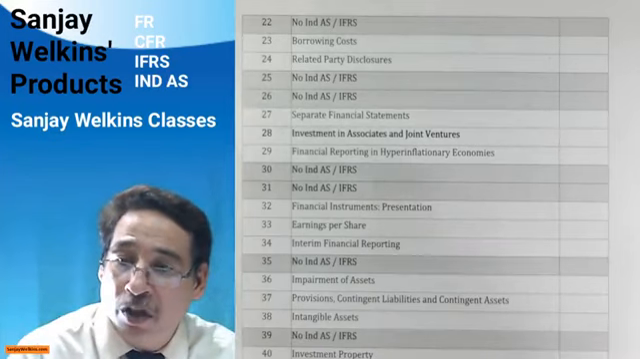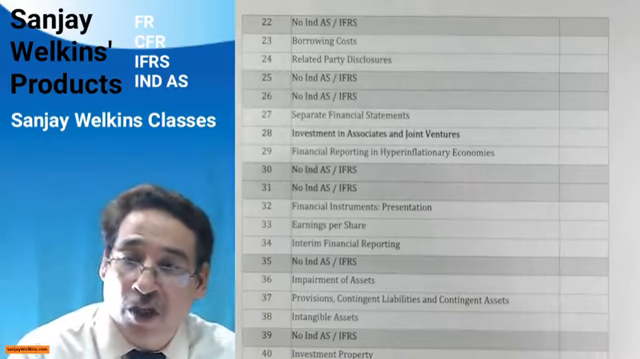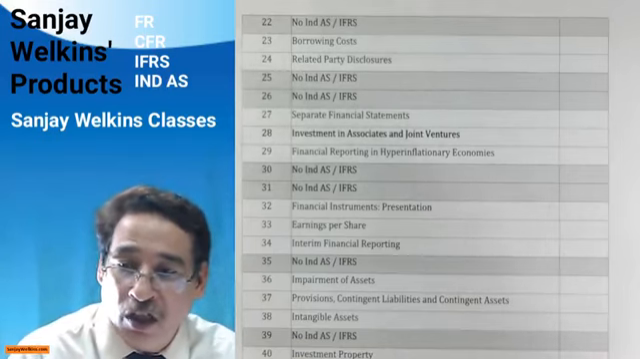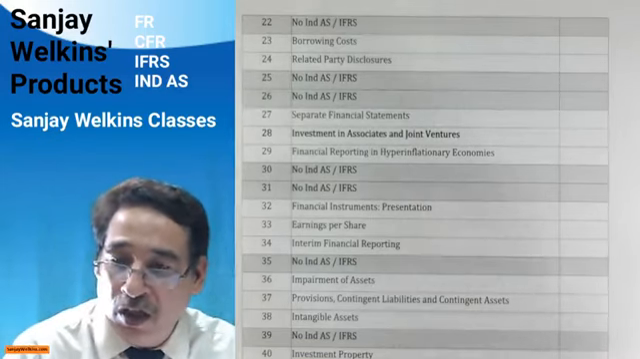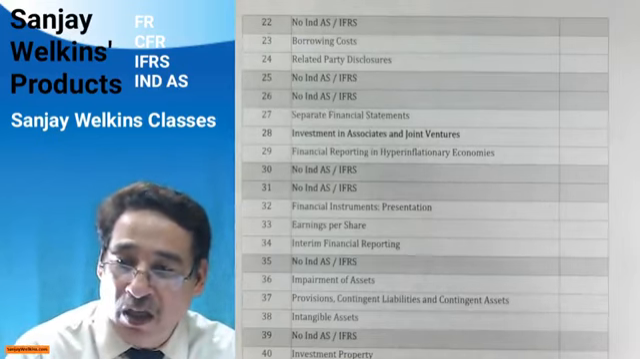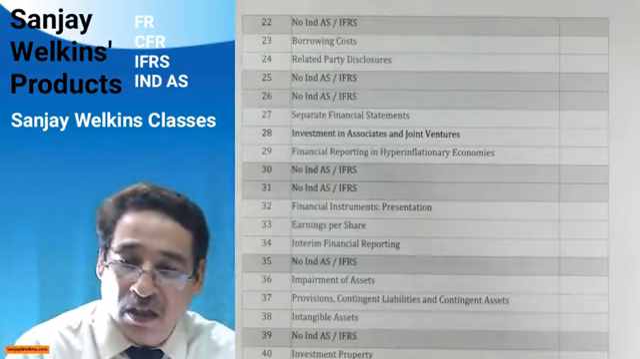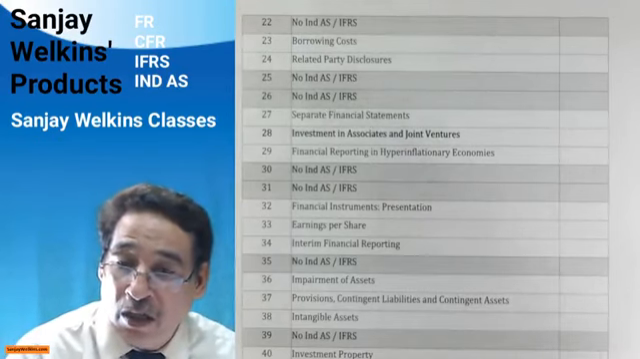Then we come over to 32, 33, and 34. 32 is the standard which deals with financial instruments, 33 deals with earning per share, and 34 interim financial reporting. Then 35, again, I have written no IND AS. That means there is no corresponding IFRS or IND AS against the serialing 35. Then 36 deals with impairment of assets, 37 provisions, contingent liabilities and contingent assets.